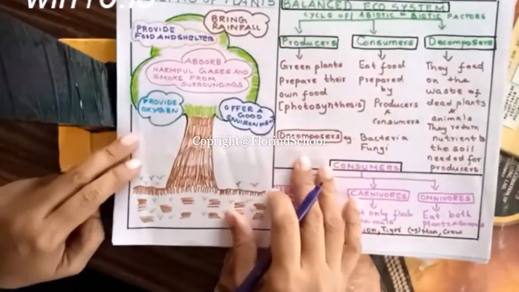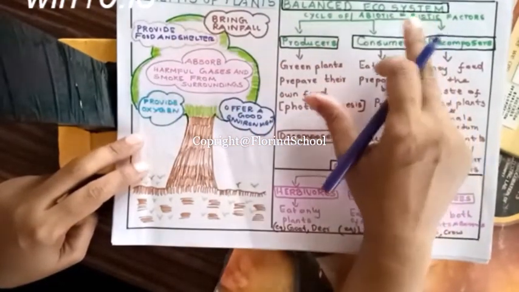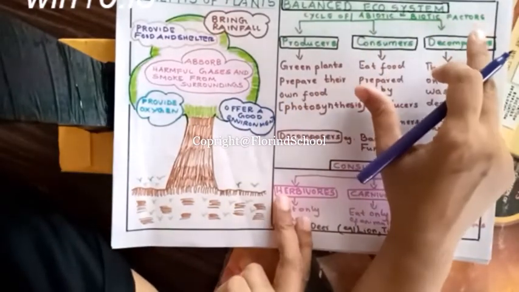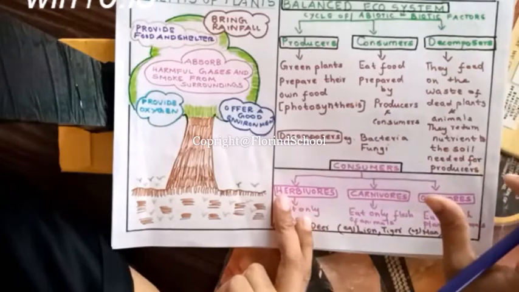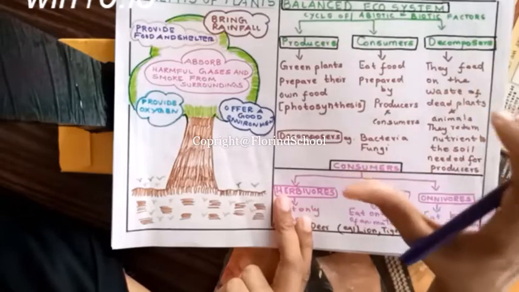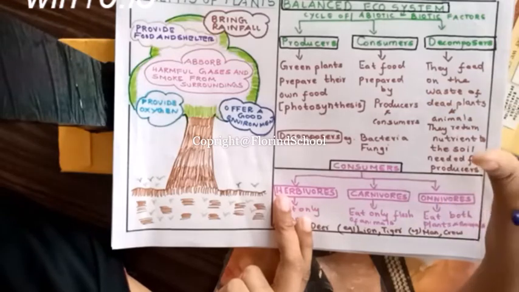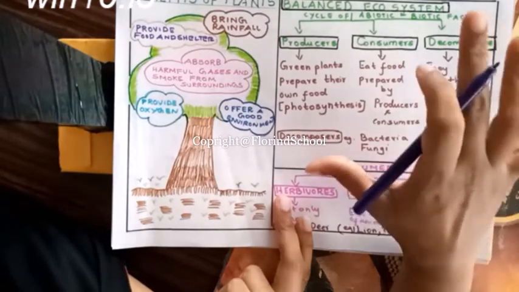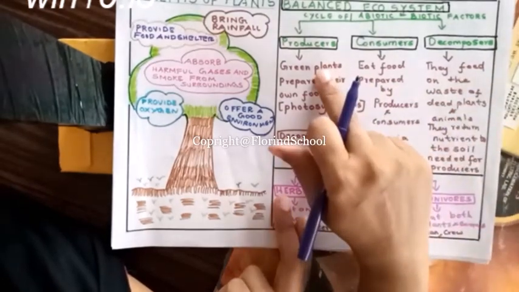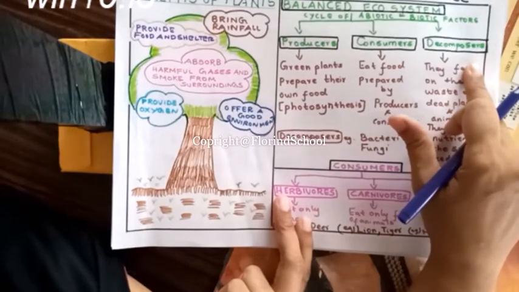Now, what is a balanced ecosystem? Nature is balanced, or our ecosystem is balanced, in a cyclic form of abiotic and biotic factors. The balanced ecosystem consists of producers, consumers, and decomposers.